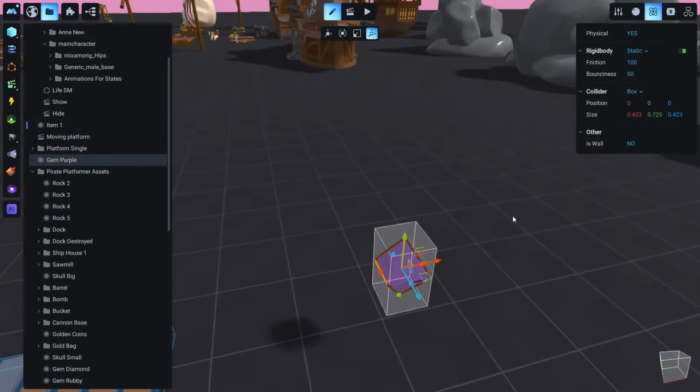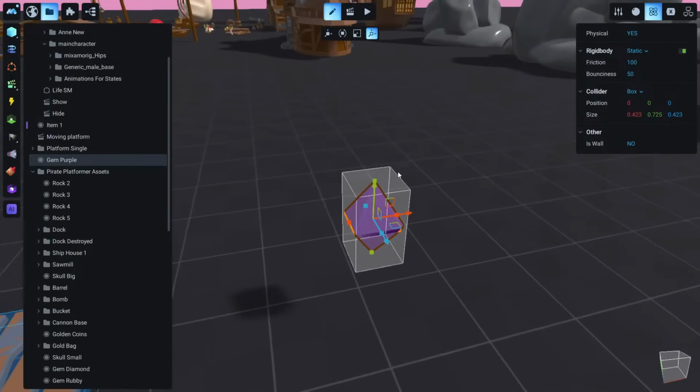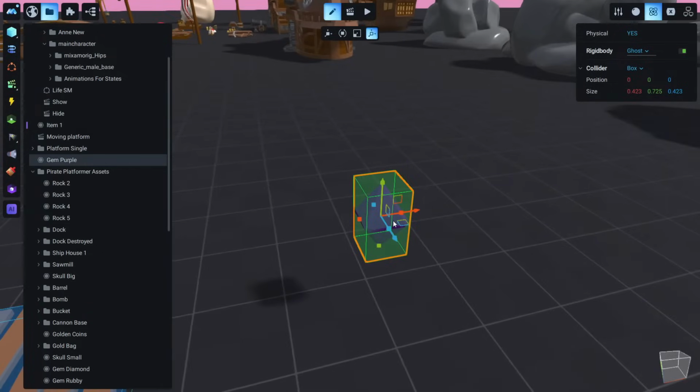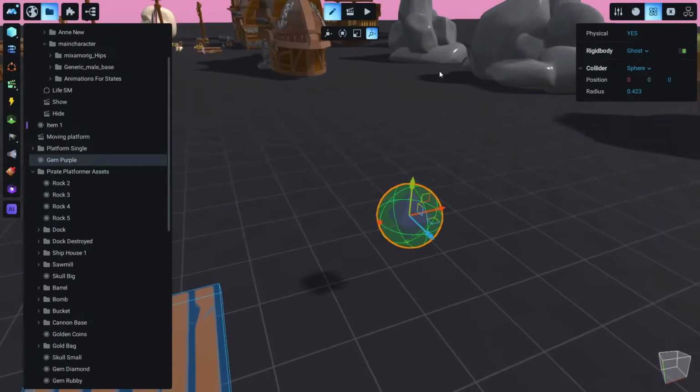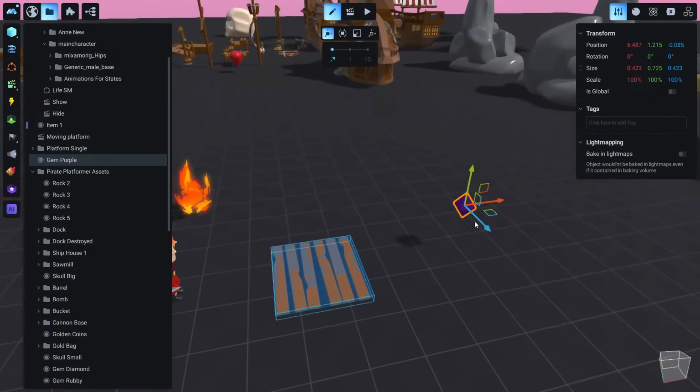And now our crystal has static properties, and we don't want that because we don't want the character to be able to step on the crystal, but we want our character to be able to pass through the crystal so she can collect it. So we change that to ghost, and since it's ghost, we can still have collision events from it. And let's change the collider shape to something like a sphere. And this is ready now. It's ready to do stuff with it.